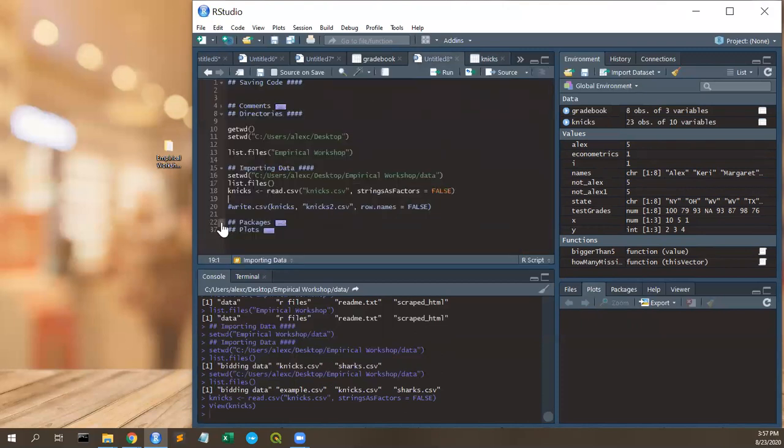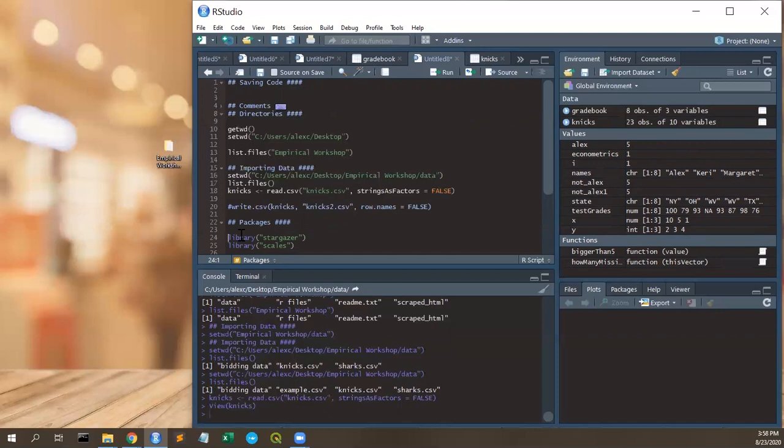Okay, packages. What makes R so awesome is that, one, it's free. That's the coolest thing. But second, it's an open source language. So what that means is somebody else in Texas can write code, can write functions for you, like how we were writing functions. They can write really complex statistical functions, and they can put them online as libraries.